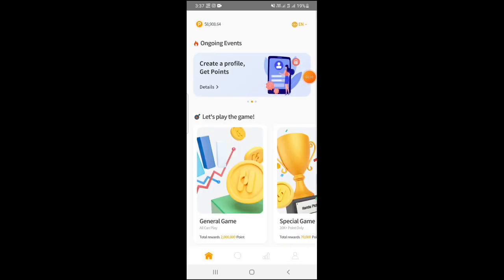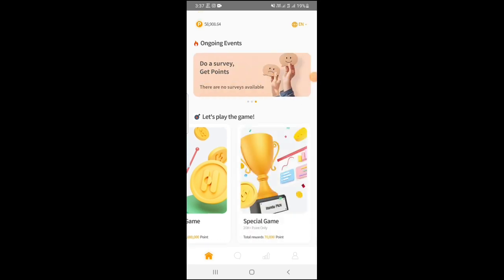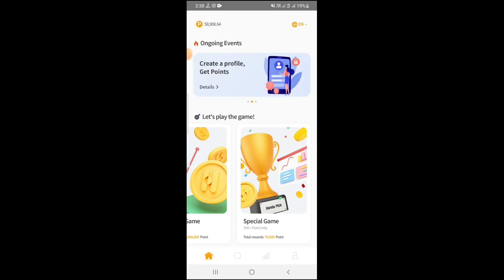Okay, so friends, my account is already registered, my account is already open. Okay, my Handy, and refer, and per refer 10 Handy bonus.